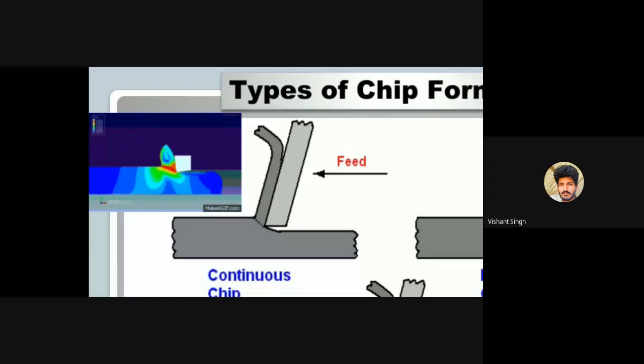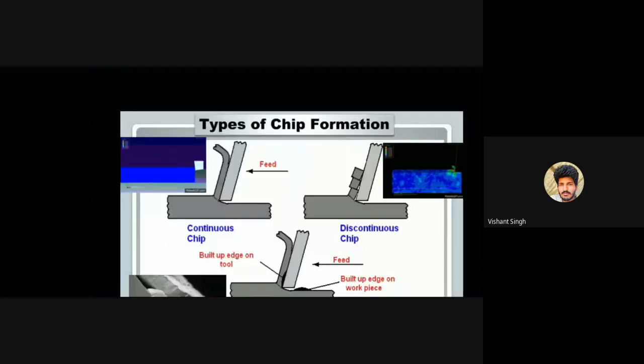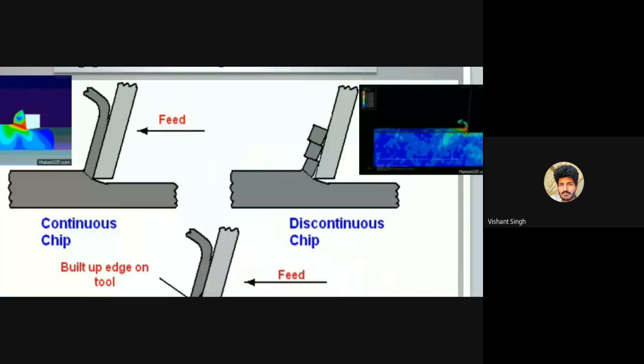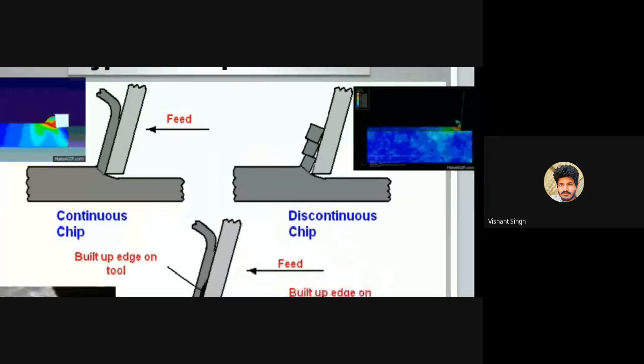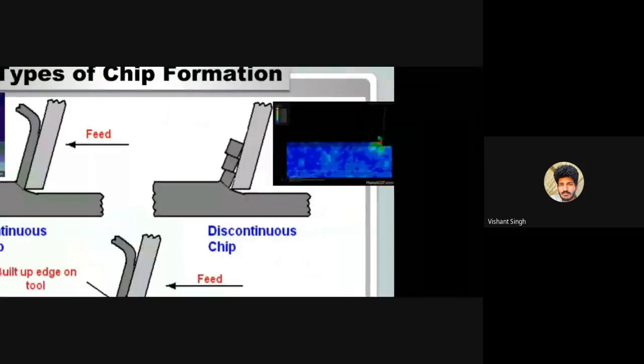This one is the discontinuous chip formation. Just see here, the chips will break like this. Chips will break like this. Here discontinuous types of chips will form. Just see in this animated video also, whenever the tool moves,